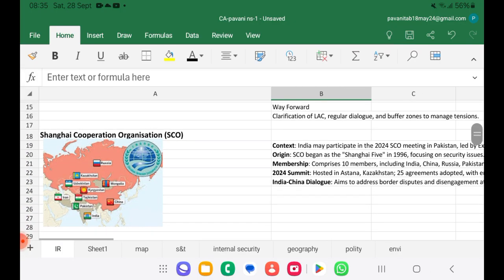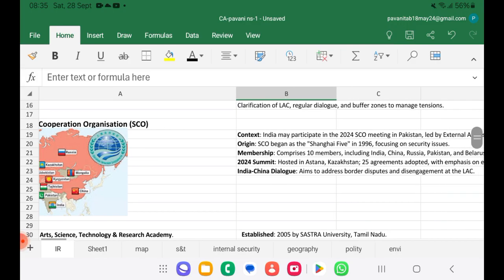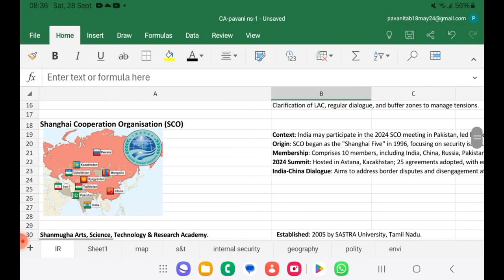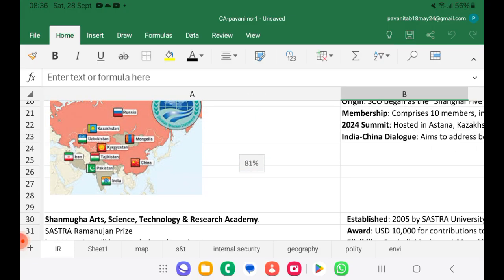Later we went to Shanghai Cooperation. The news was India may participate in Shanghai Cooperation 2024. We learned that initially it was Shanghai 5 and later it included other members. Now it is 10 members including India, Pakistan, China, Russia and Belarus. I told you all the countries, but there is no Turkmenistan in Central Asia. Kazakhstan, Uzbekistan, Kyrgyzstan, Tajikistan are there, and Mongolia, Iran, Pakistan, India and China. So these are the things.